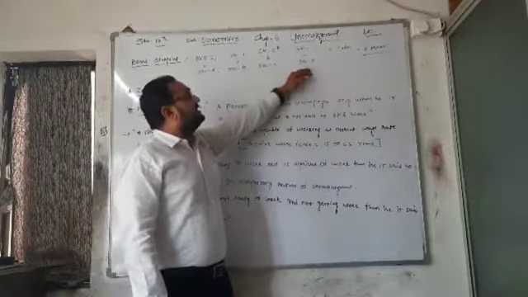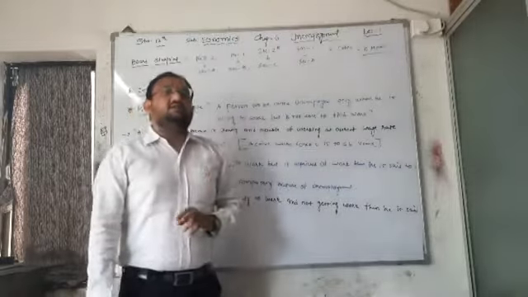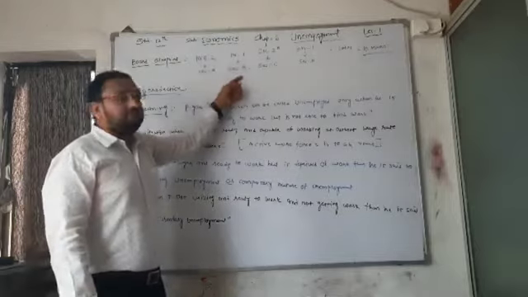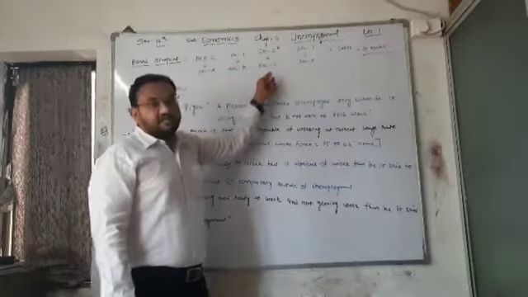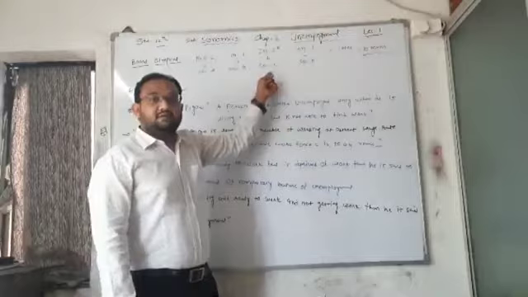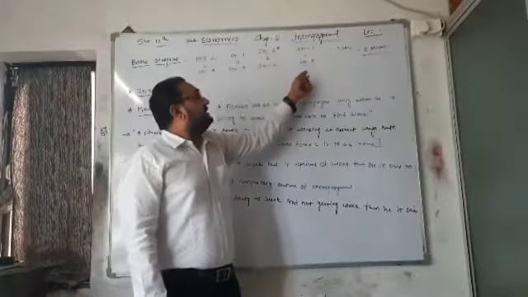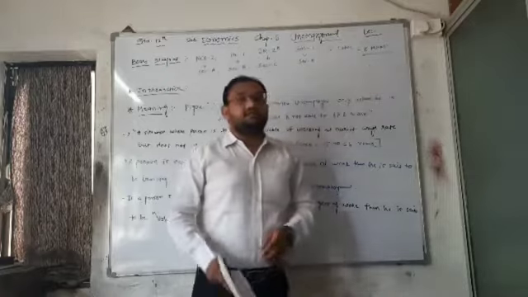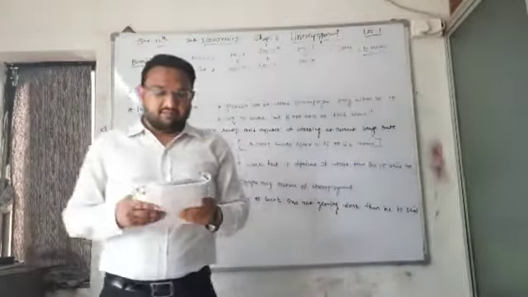And in section D we will be having 1 question of 3 marks. So total 2 MCQs, 1 question of 1 mark, 2 questions of 2 marks, in which 1 question will be having an option, while 1 question of 3 marks. So in total this chapter is of 10 marks.